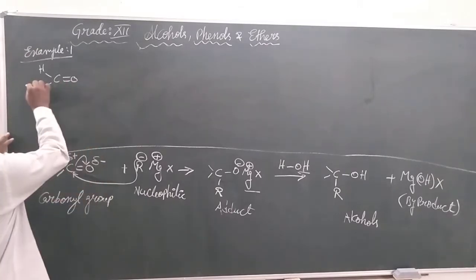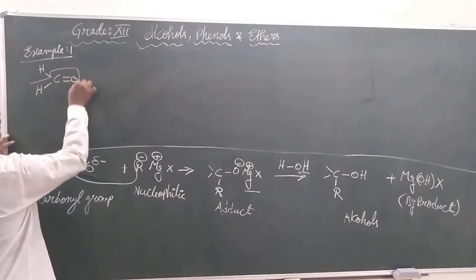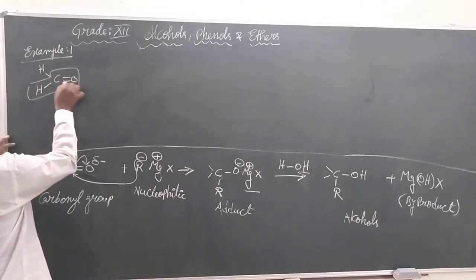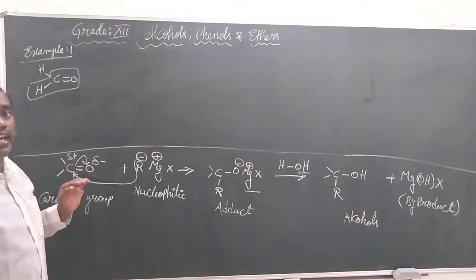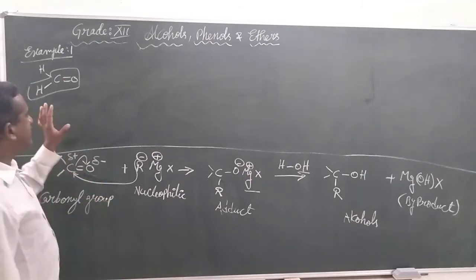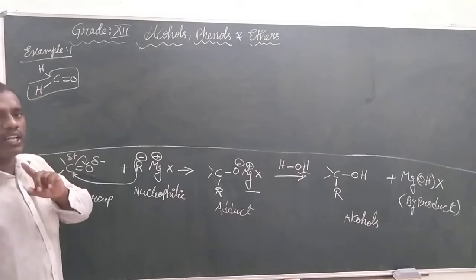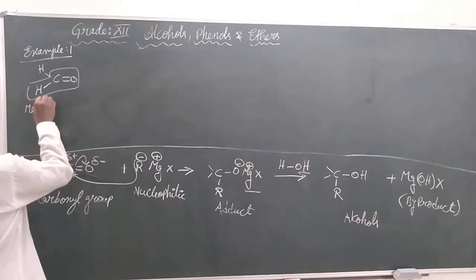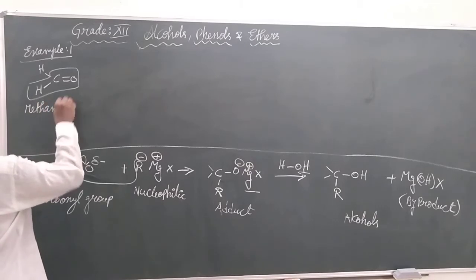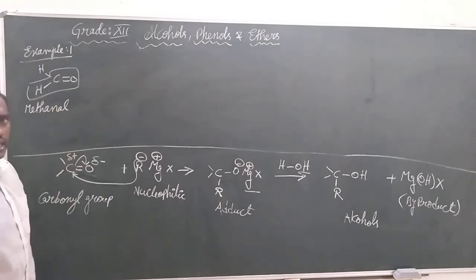Yes, the group of atoms, wherever we find COH, is an aldehyde group, and in this one there is only one carbon, so we can call it methanol.